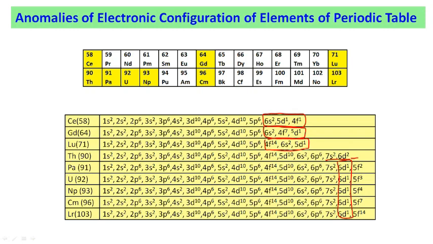However, the other elements have vacant d orbital in the electronic configuration of the outermost shell. So these are the elements which show a different electronic configuration than the expected one.